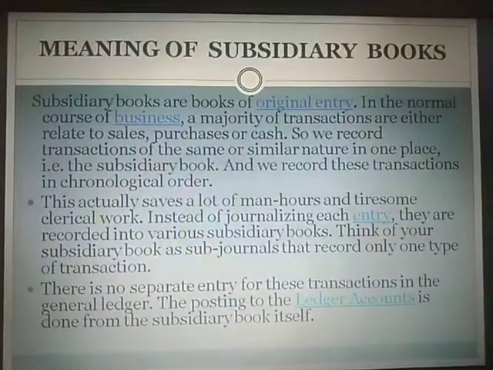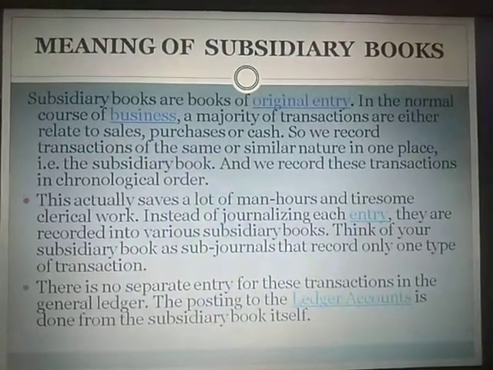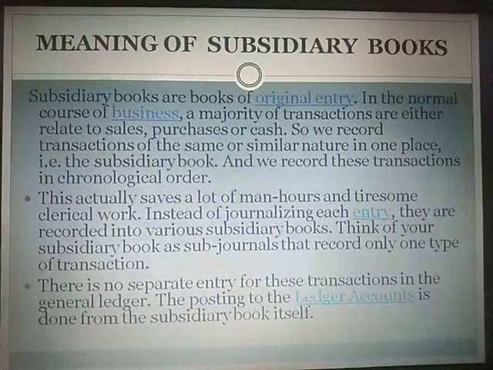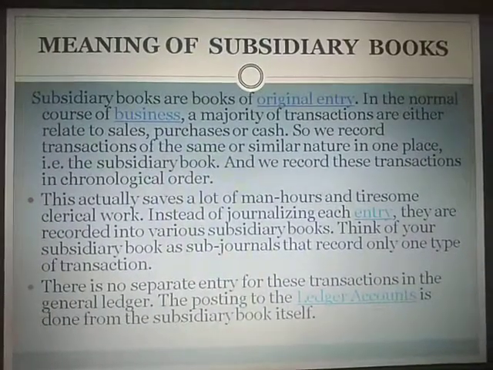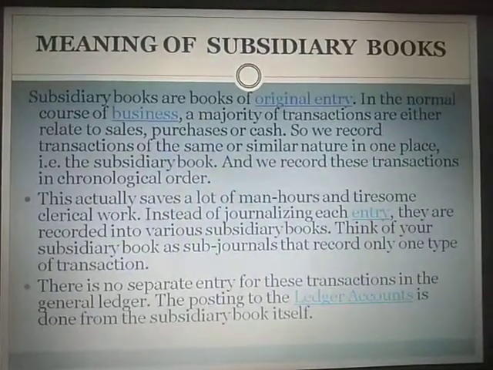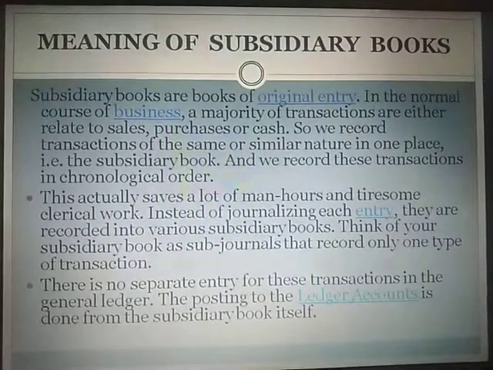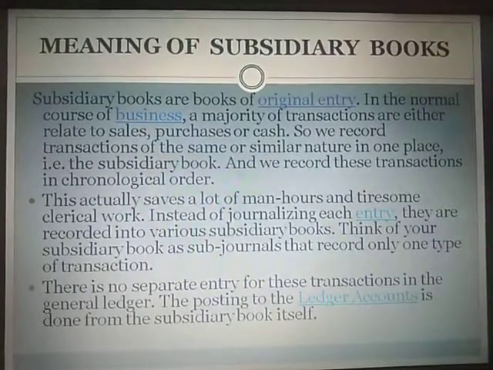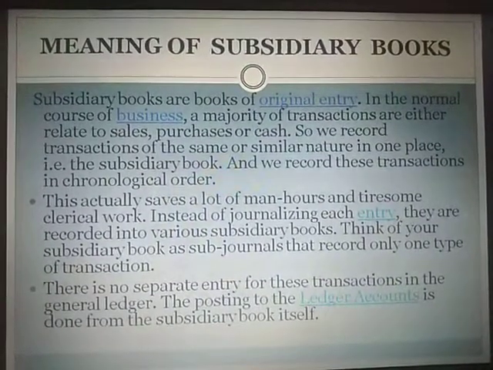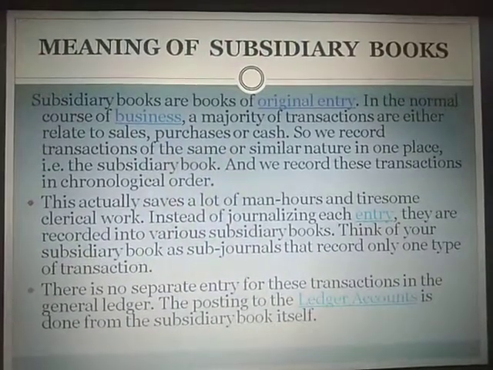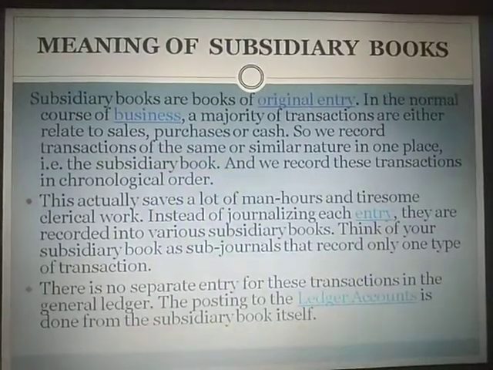Like I told you, it can be a purchase book. That means in this book we will have to record the purchase entries. Sales book, we will be recording all the sales entries. Sales return book, we will be recording all the sales return transactions. So these are the categories of subsidiary books, and this is the simple explanation of subsidiary books.